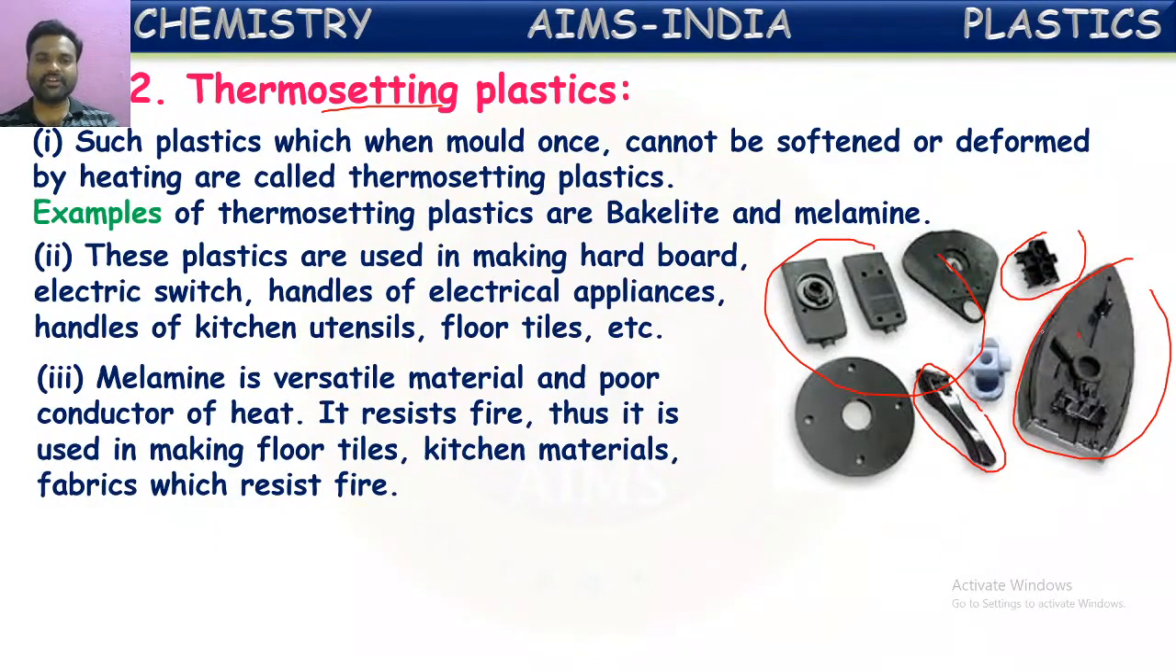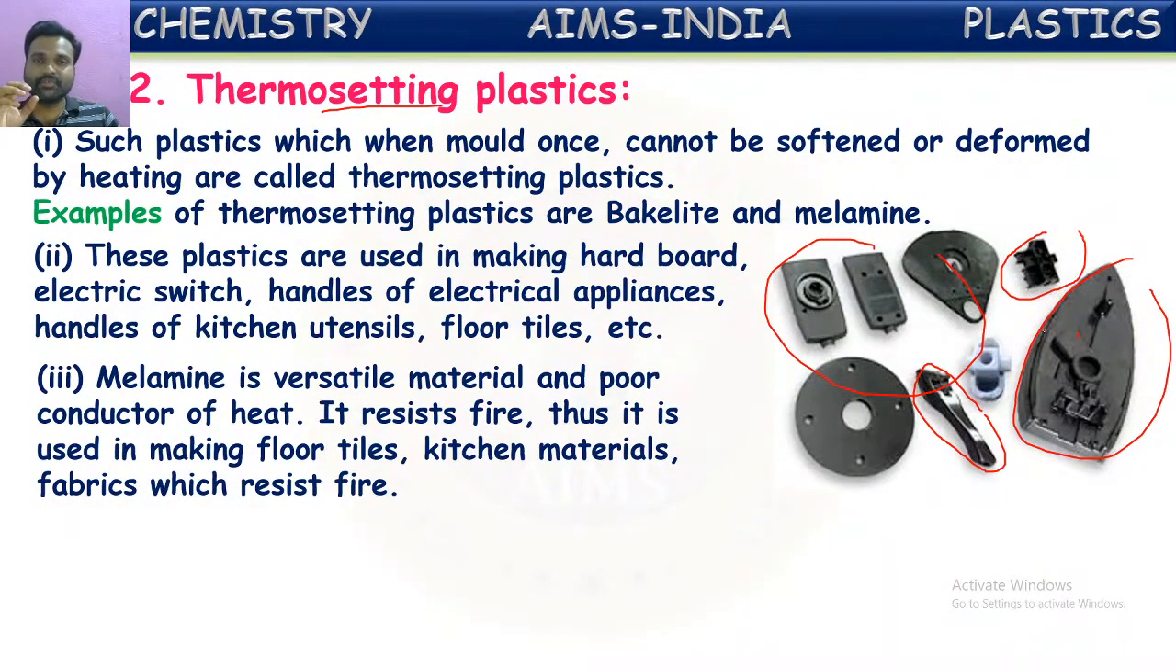Melamine is a versatile material and a poor conductor of heat. It resists fire, thus it is used in making floor tiles, kitchen materials, and fabrics which resist fire. Yes, this is given about melamine here. Melamine is one of the thermosetting plastics, which is a poor conductor of electricity and heat also, and it